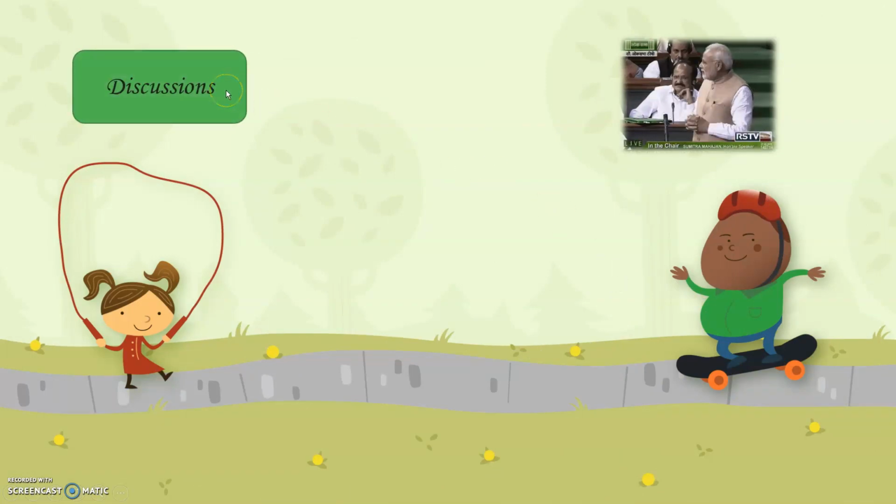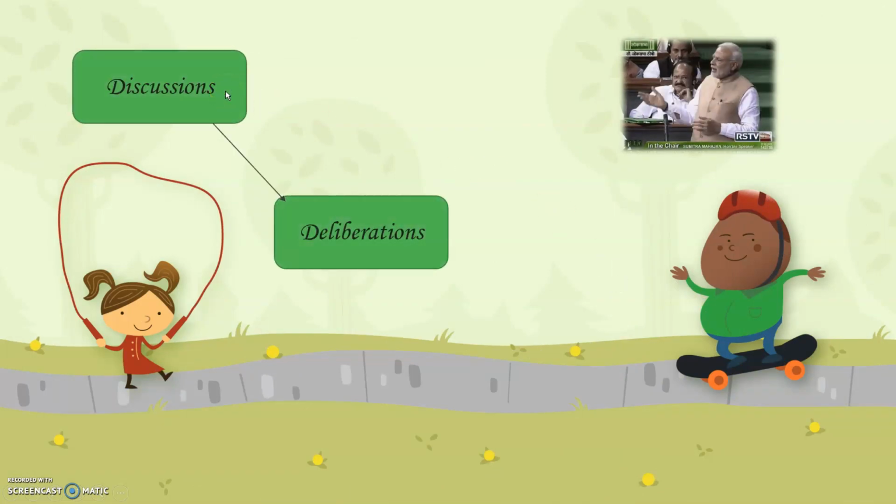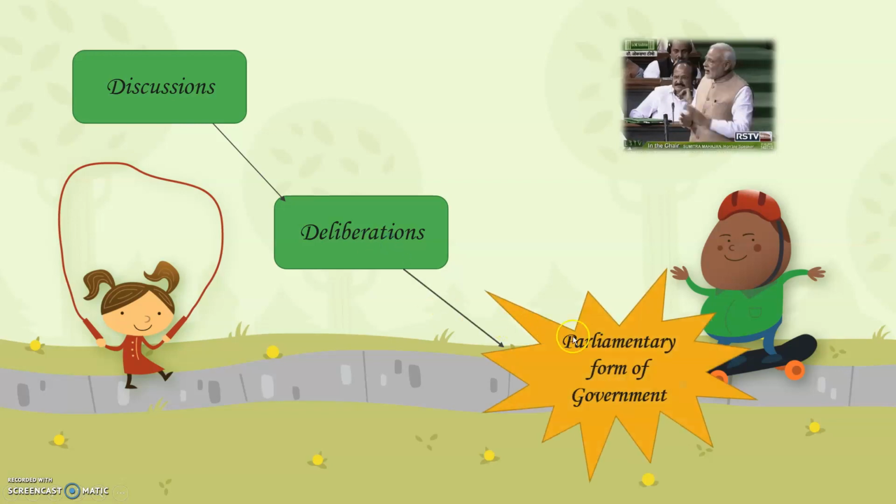Now, discussions and deliberations are an important part of the government. What are discussions? As I said just now, all the public problems are discussed in the parliament. It could be problems related to jobs, people don't get food to eat, they don't have places to stay, they don't have proper rules and laws for them. Whatever problems they have, the most important part of the government is to discuss the problems in the parliament. And next is deliberation. Deliberation means to think over any one important topic.